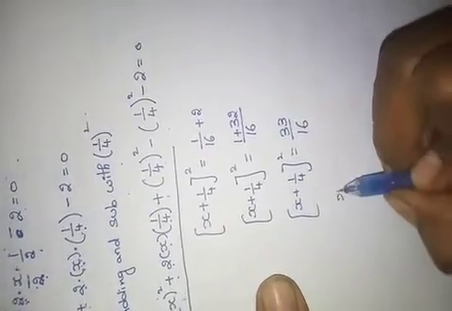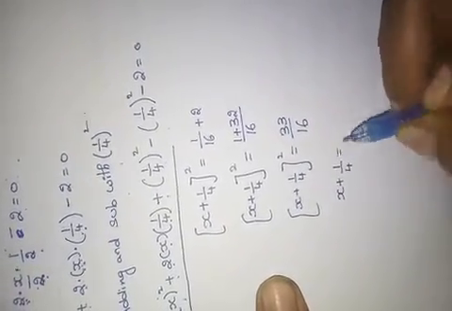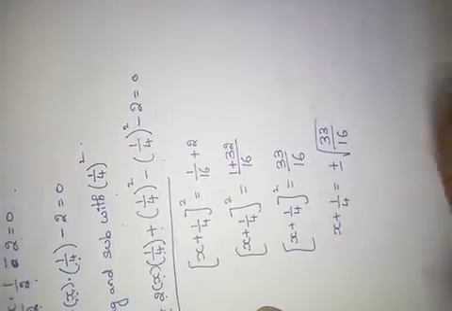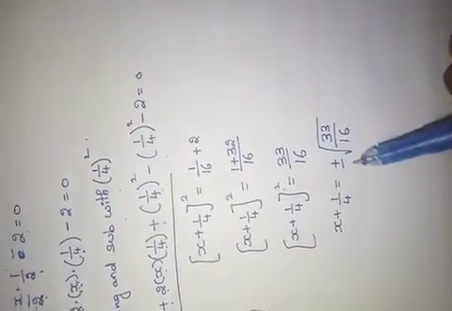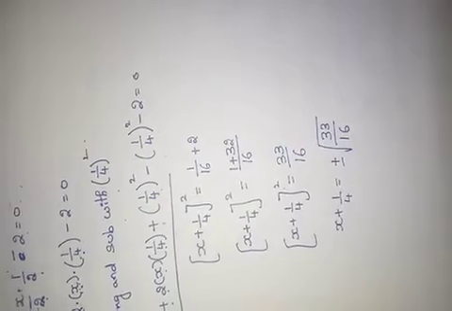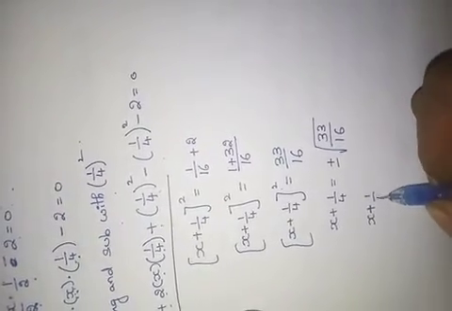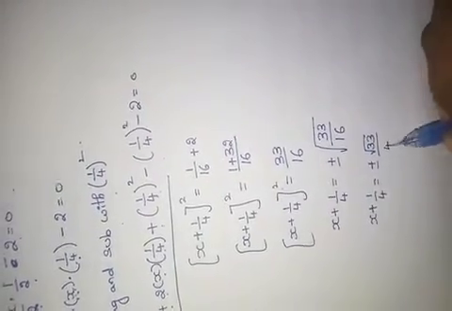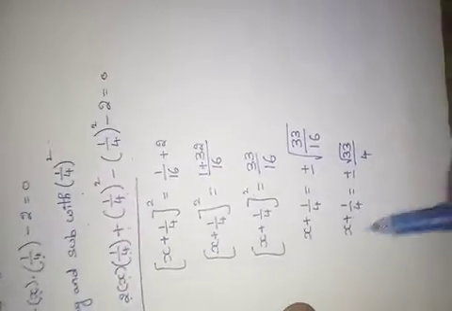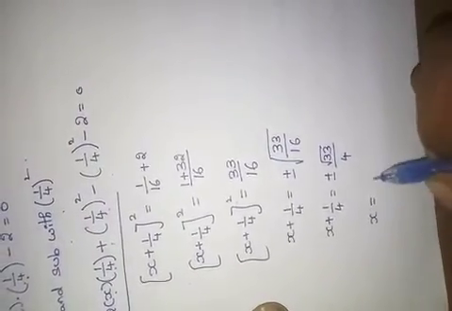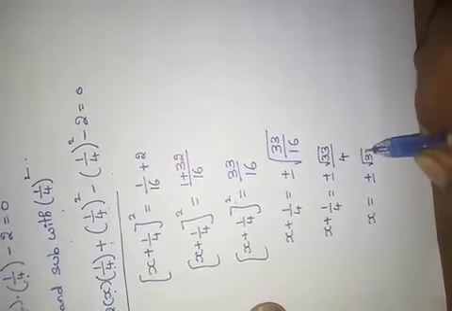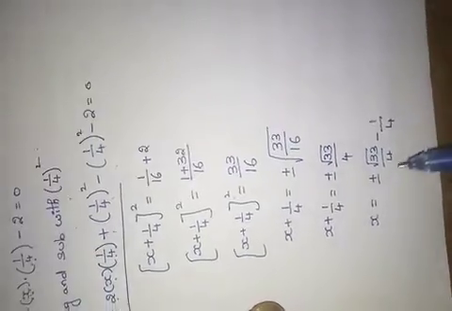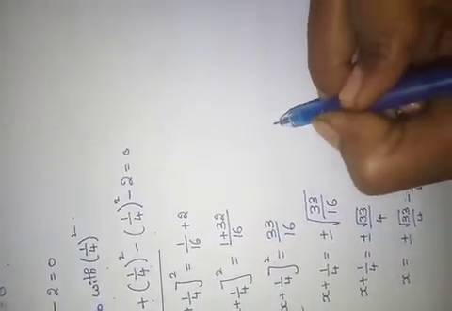Here square is there, no? If I remove the square, what will it become? Everybody knows. It will become plus or minus root 33 by 16. If I send this square to that side, it will become plus or minus root. See here, x plus 1 by 4 equals to plus or minus root 33 by root 16, which is 4, no? Again, send this plus 1 by 4 to that side. X equals to plus or minus root 33 by 4. If I send plus 1 by 4 to this side, minus 1 by 4. Here plus or minus means take two terms.